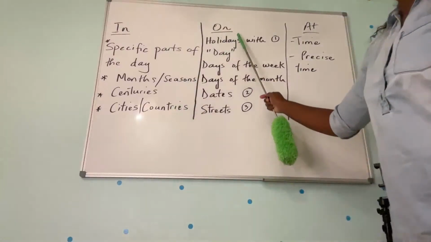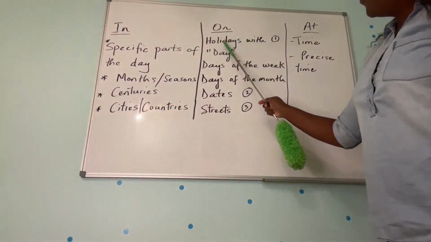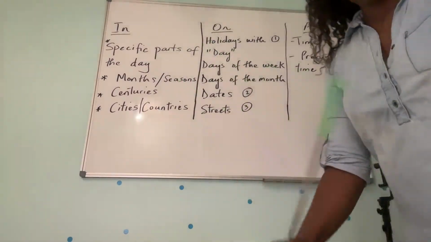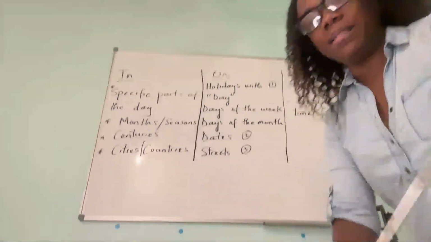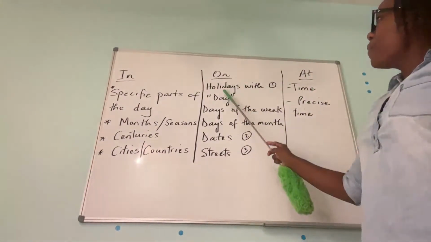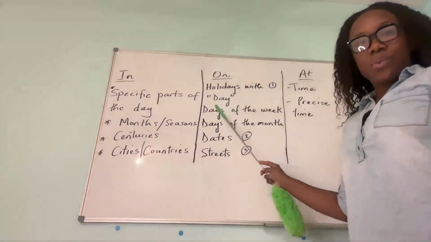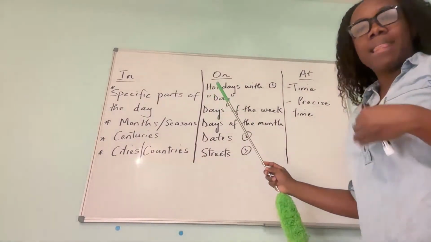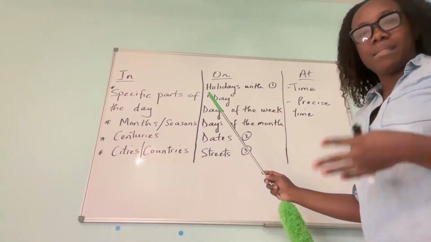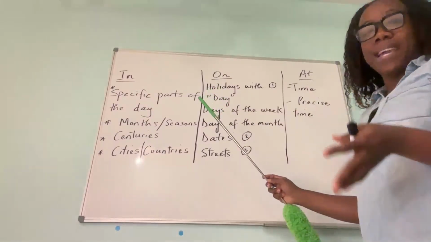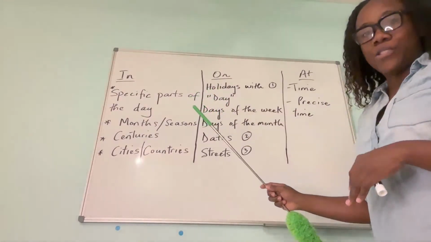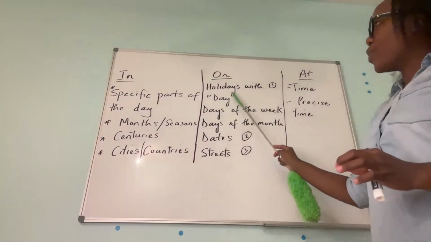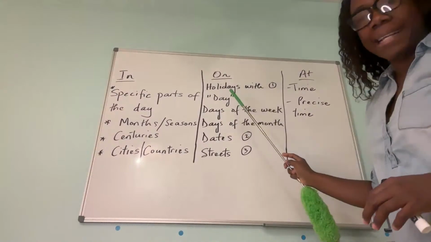Okay. We use on with holidays that contain the word day. Okay, let me adjust this slightly so you can see me. We use on with holidays that contain the word day. So, for example, on Christmas Day, this is what my family usually does. On Thanksgiving Day, this is what we're going to do. That's a holiday that includes the word day. So we use on in that case.